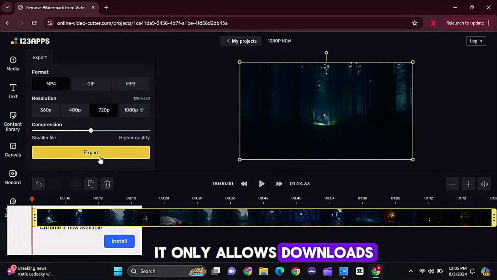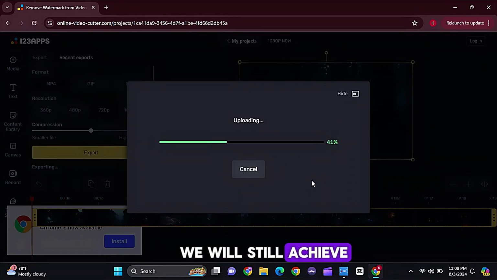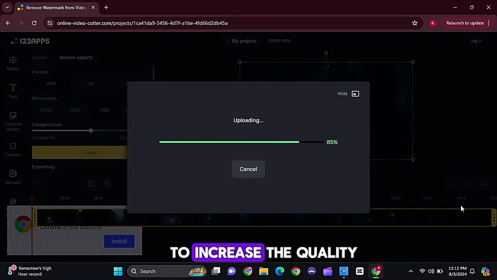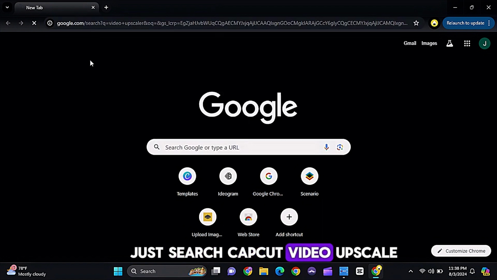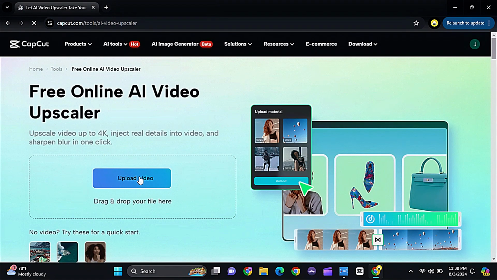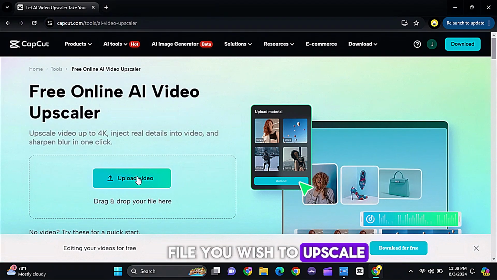It only allows downloads in 720p for the free tier, but don't worry, we will still achieve 4K resolution by using a free video upscaler to increase the quality of our video. Just search CapCut Video Upscaler, and then follow the simple steps shown. Click on the Upload video, and then choose the file you wish to upscale.